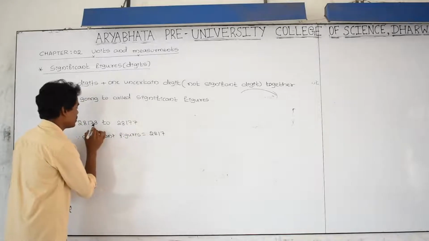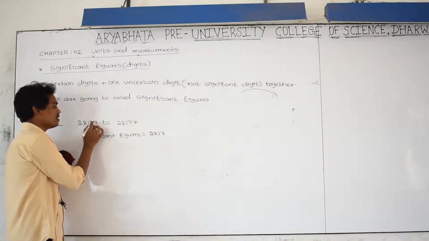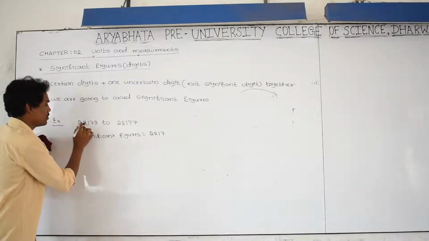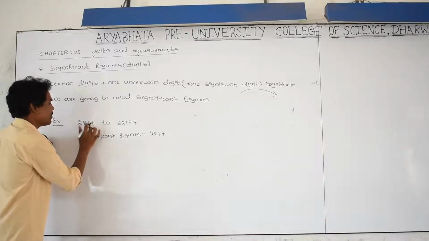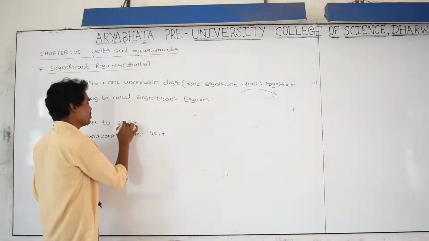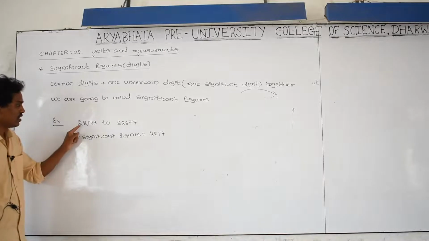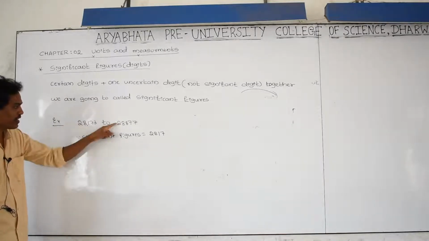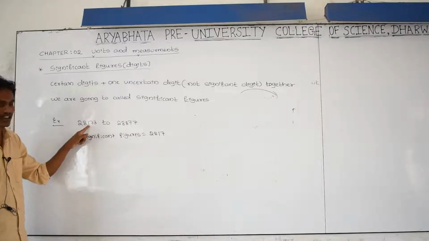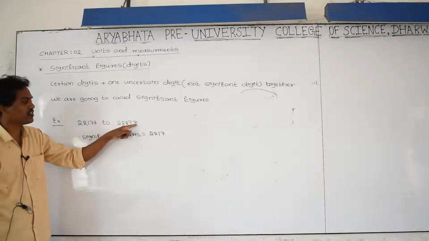Let us take 2817, this is around 28,000. The number ranges from 28173 to 28877. 2 is 2, 8, but this is 1. The position is 100. This is 1, this is 10, this is 100. 173 to 877 means